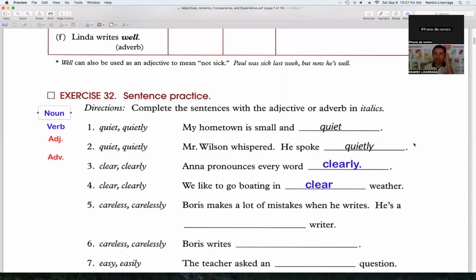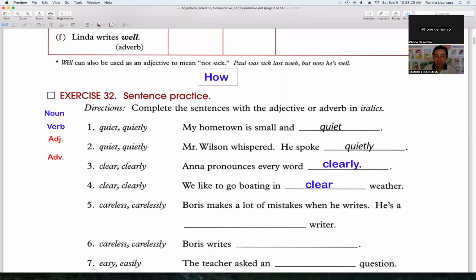I have practiced. Listen, we only have 3 minutes left. You know that if the time is over, we'll begin again. So do not worry if the time runs out. So this sentence number 4, this is the question. Take a look at this. The answer is, we like to go boating in clear weather. And this is the question.